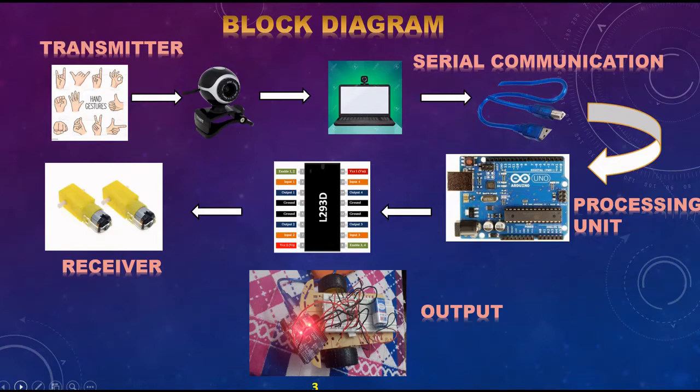The whole project is divided into two sections, transmission section and the receiver section, and in between a processing unit is present where the required code is performed to arrive at the output. Let us start at the transmitter side. The transmitter side is our laptop, which captures gestures. Here we used our hand as gesture through webcam. Then the gesture is captured, which detects the hand palm.